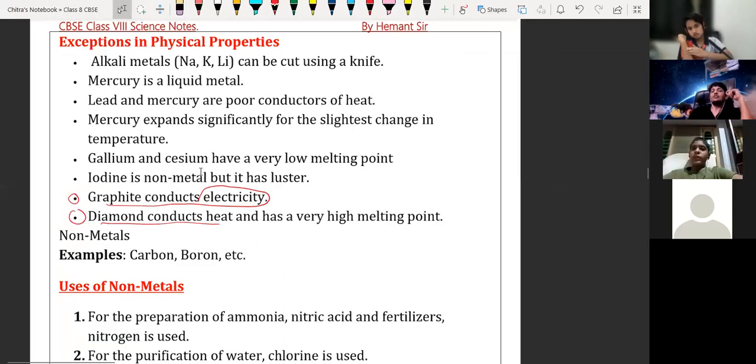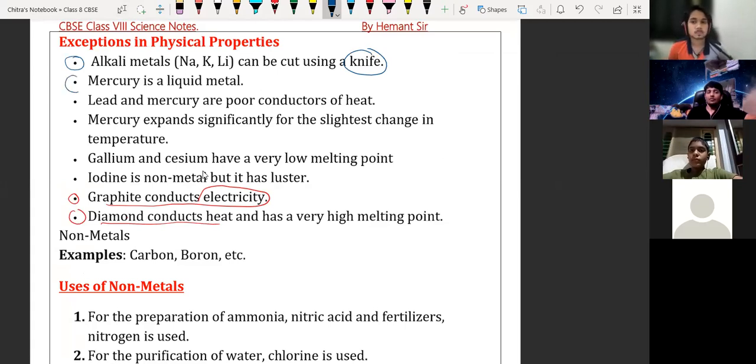See, there are certain exceptions in the properties of metals and non-metals. So we will go through those exceptions also. The first exception is for alkali metals like sodium, potassium, and lithium. They are very soft. They can be cut with a knife, like you are cutting a vegetable with a knife. So this is an exception for metals.